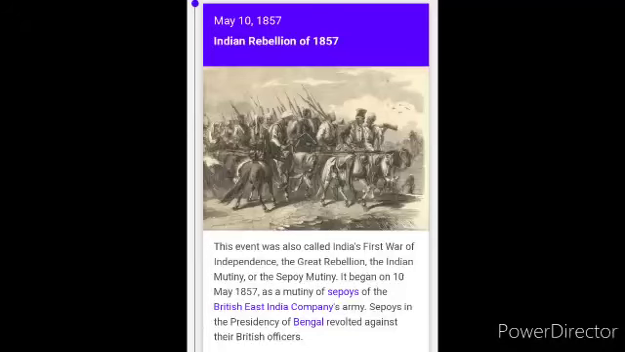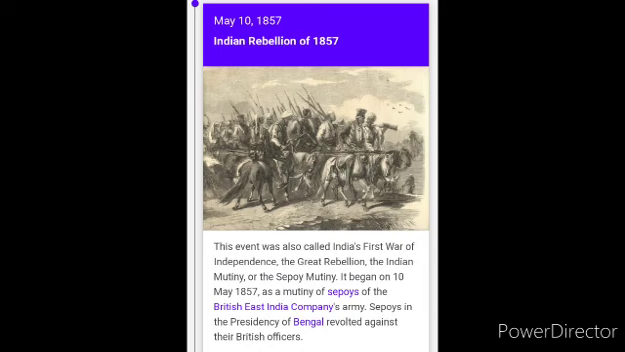Timeline. Dear students, in this chapter we will study the important events which have taken place from the year 1857 to 1948. The first event was held on the 10th May 1857: the Indian Rebellion of 1857. This event was also called India's first war of independence.